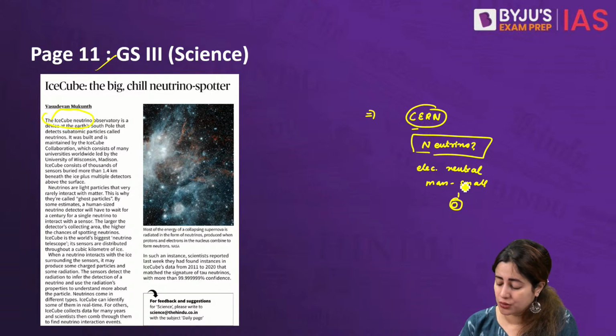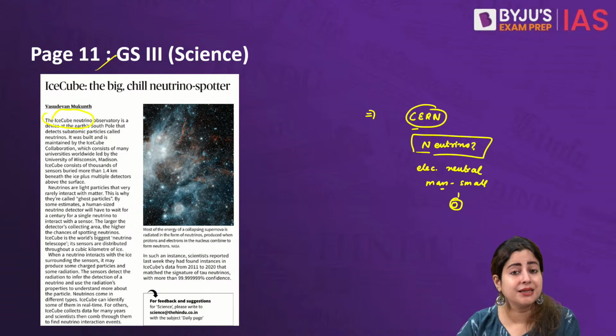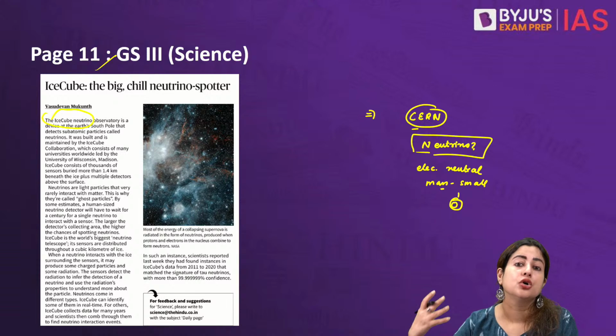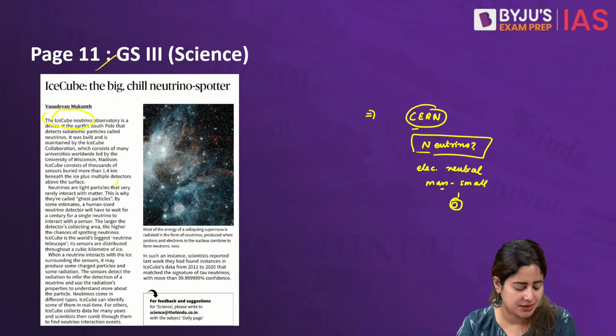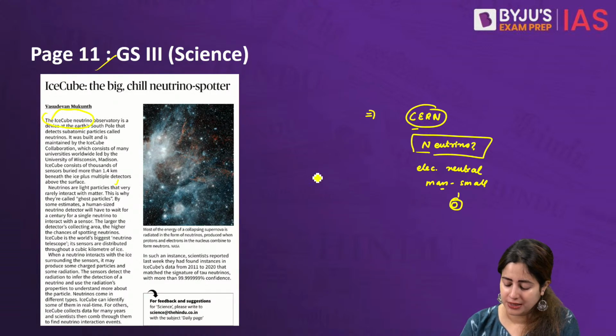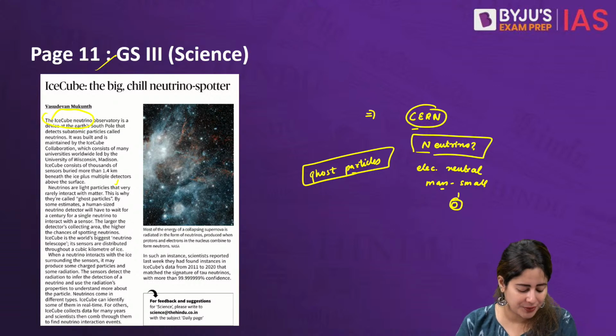But today we understand that no matter how small or how subatomic these particles are, they can pave the way for future research into understanding the emissions of larger cosmic objects in the universe. Neutrinos are such light particles that they rarely interact with any other particle, and therefore they have earned the name ghost particles, because they are neutral and their presence is very difficult to detect.